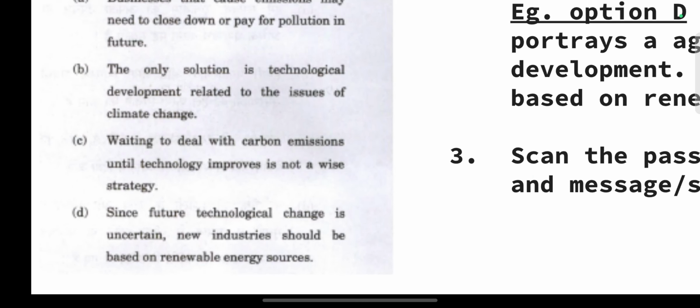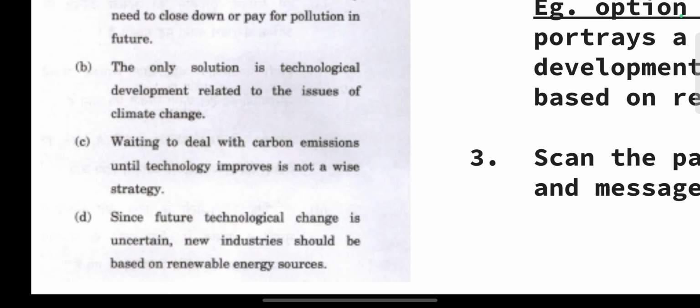Option C: waiting to deal with carbon emissions until technology improves is not a wise strategy. This is a reasonable statement. We shall keep it on hold for now. Option D: since future technological change is uncertain, new industries should be based on renewable energy sources.